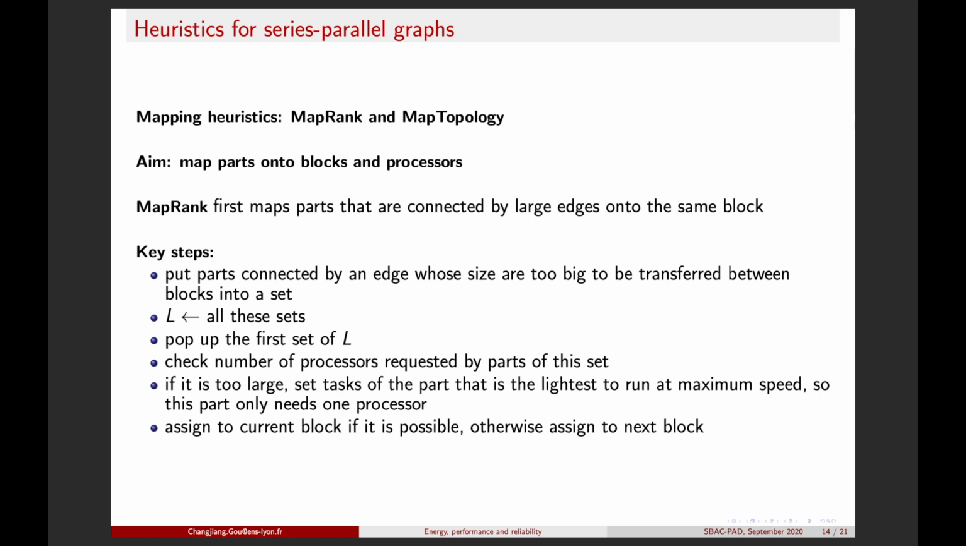MapRank first maps parts that are connected by large edges. It will map them onto the same block. The first step is we put parts connected by a big edge into a set, and then we check the number of processors requested by parts of this set. If it demands too many processors, we have to set some parts to run at the maximum speed to reduce the request of processors.